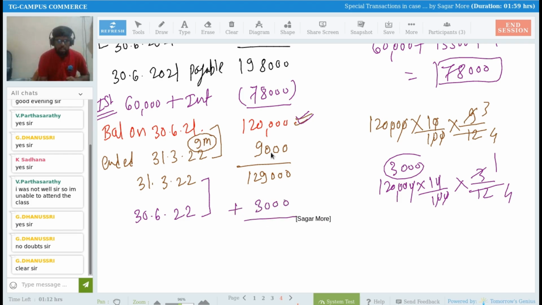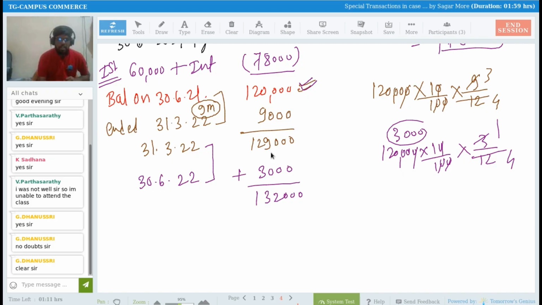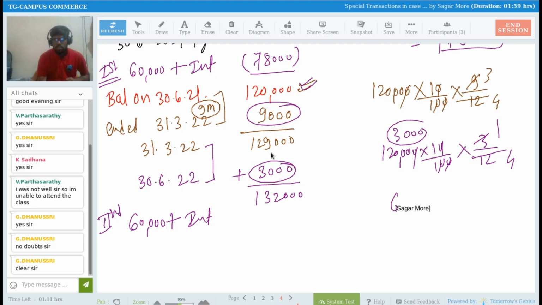So after adding this, what is total amount payable? 1,32,000 rupees. Okay. But what is the amount for second installment? Tell me. Second installment amount is 60,000 rupees plus interest. So how much is the total amount of interest? 9,000 plus 3,000, 12,000. So 60,000 rupees plus 9,000 rupees plus 3,000 rupees comes to 72,000.